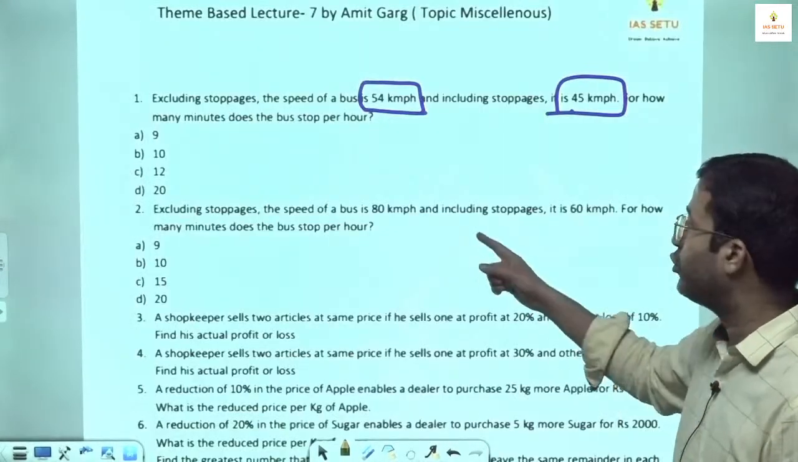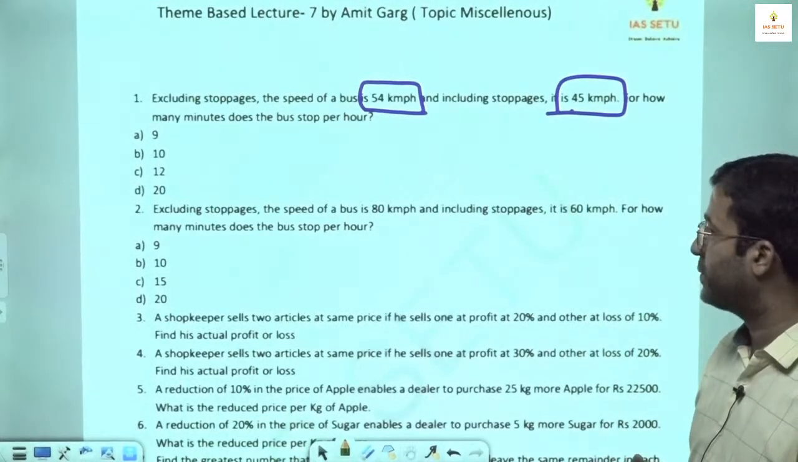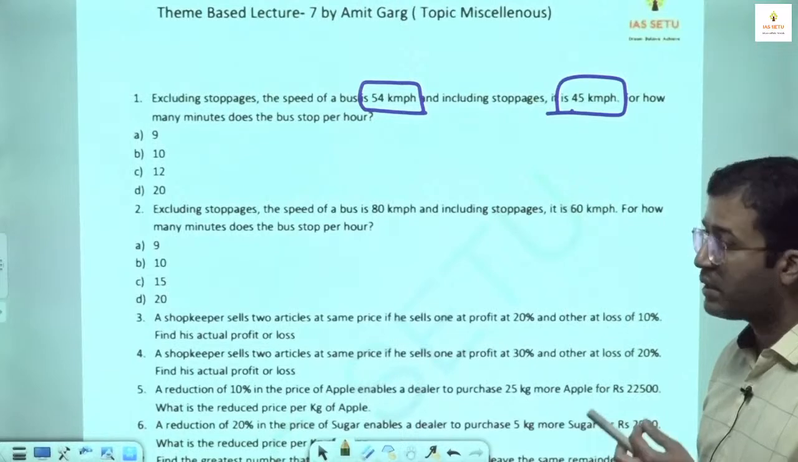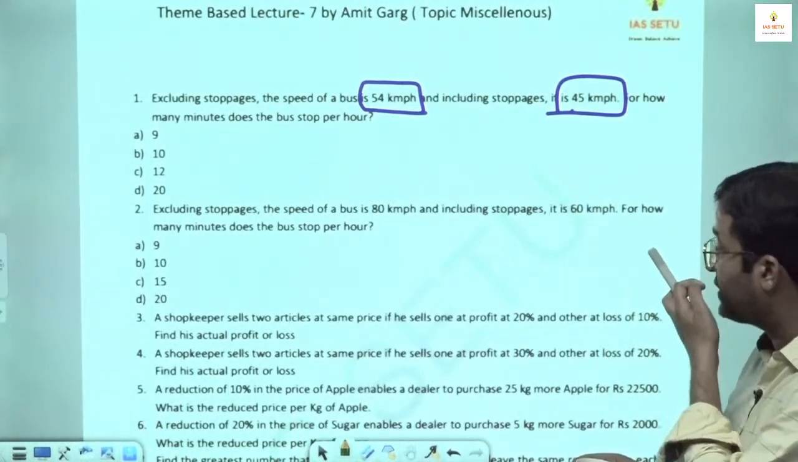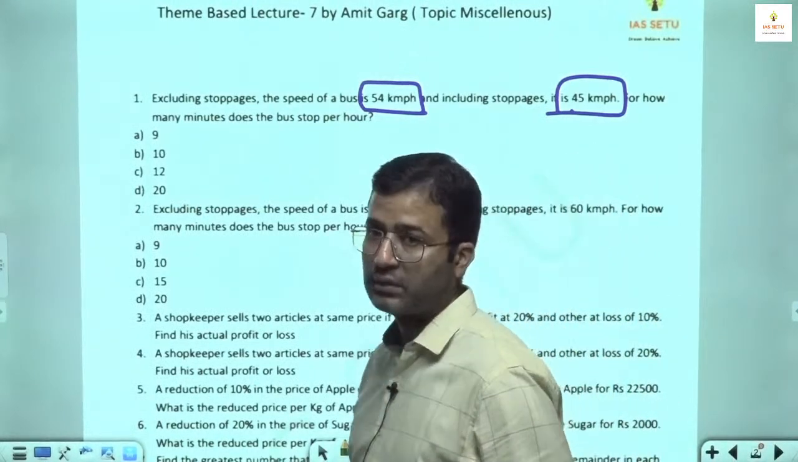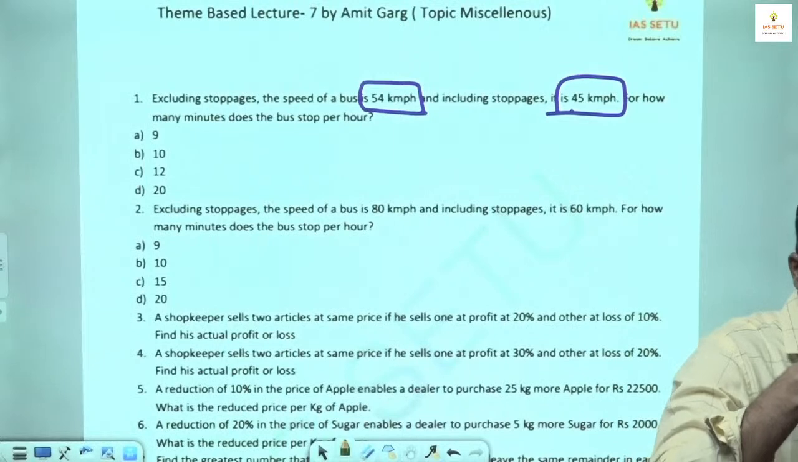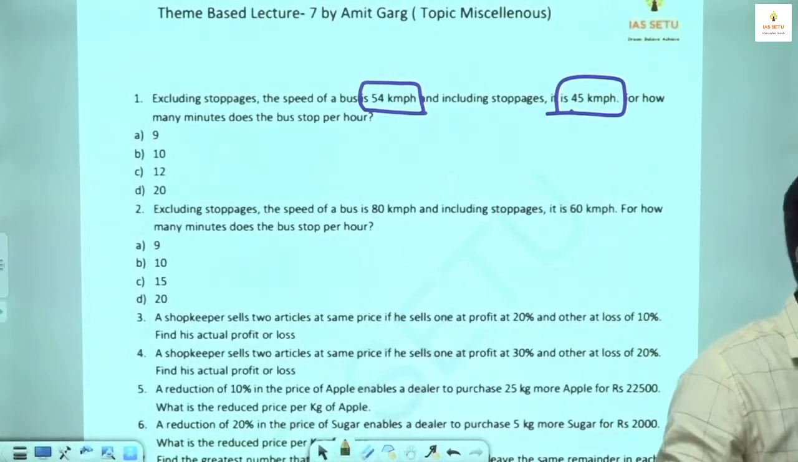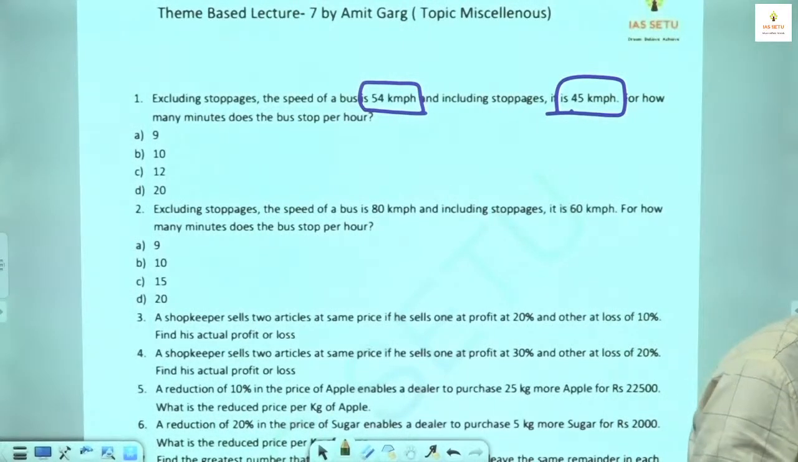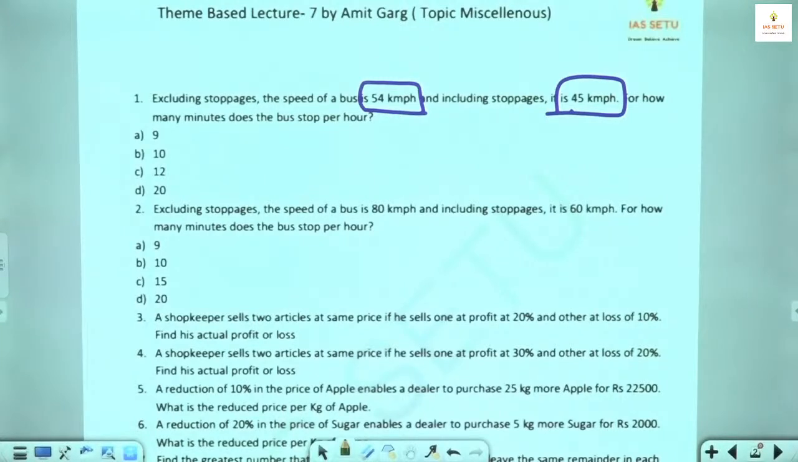Quickly take your time for question number 2. Excluding stoppage, speed of a bus is 80 km per hour. Including stoppage, it is 60 km per hour. For how many minutes does the bus stop per hour? More speed minus less speed upon more speed.